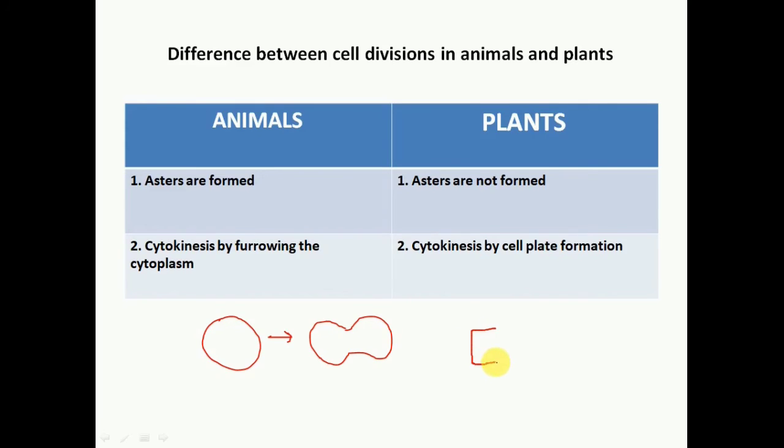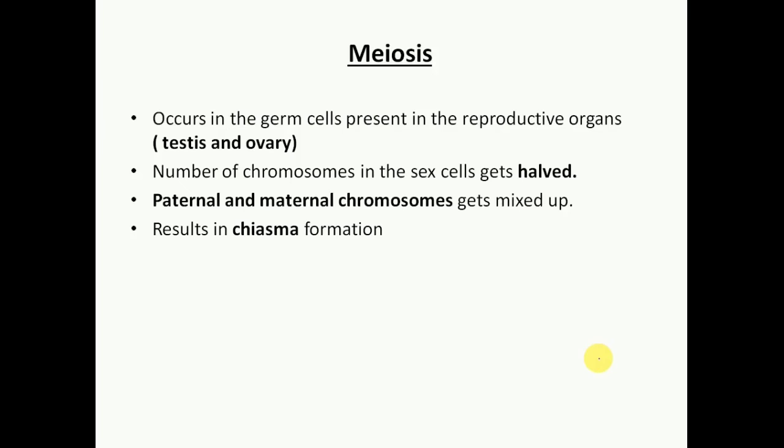Suppose this is a plant cell, from inside to outside the division takes place. So this is cell plate formation in case of plants. So this was the difference between mitosis in animal cell and plant cell.